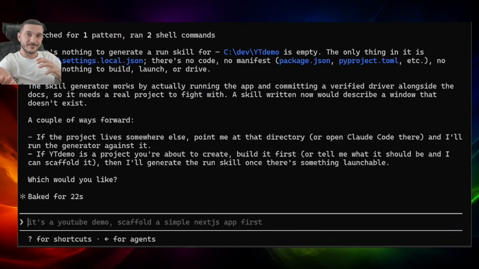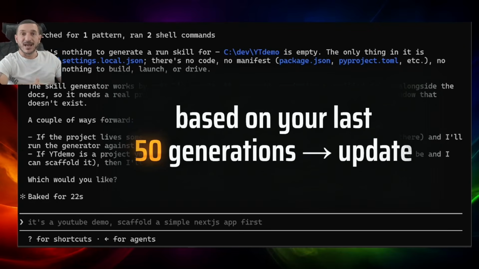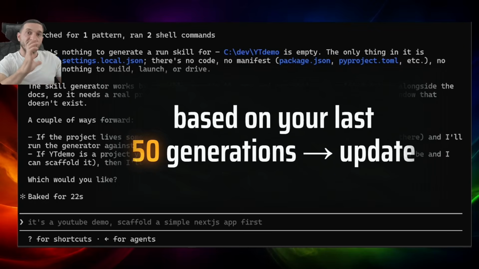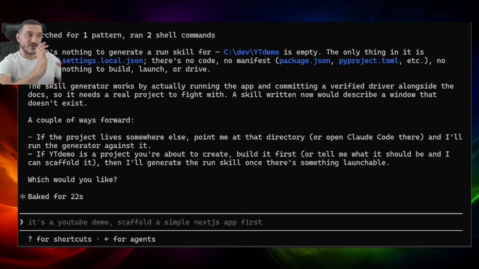Does it make sense? It's exactly the same for this. If you write a caption, what is the caption about? And then you're gonna add more information. So today we're talking about X, today we're talking about Y, I want to promote this, I want to promote that, this is where I'm heading, I have this product, or I have this idea. And then you will talk and create like you, and then as you go you will learn more and say, based on the last 50 generations, update the prompt that we went back and forth on for the skill for the AI captions. And that's it.